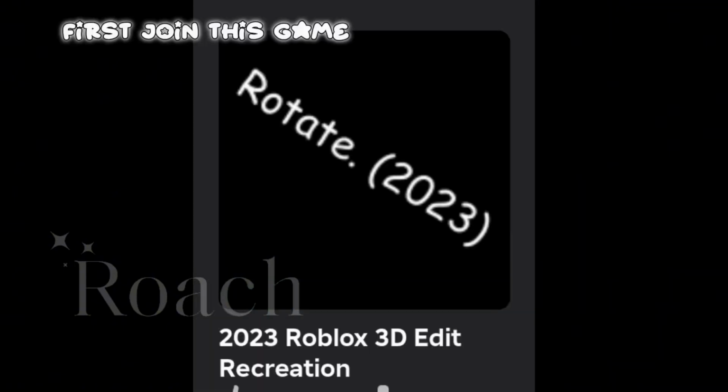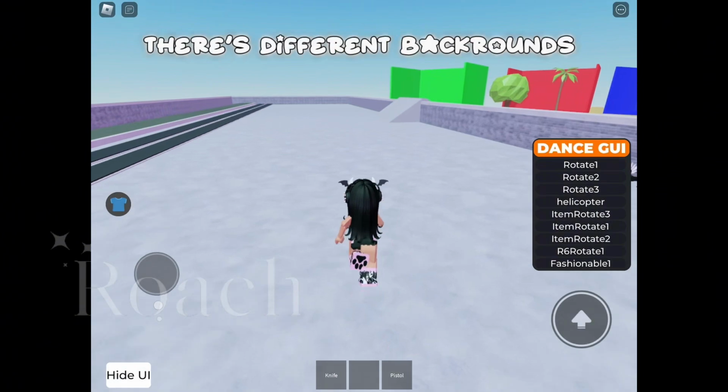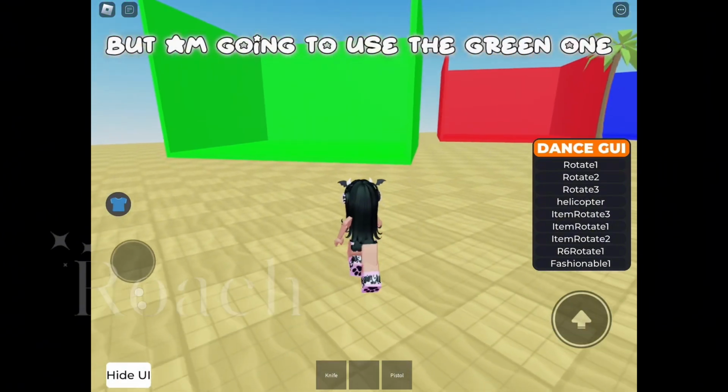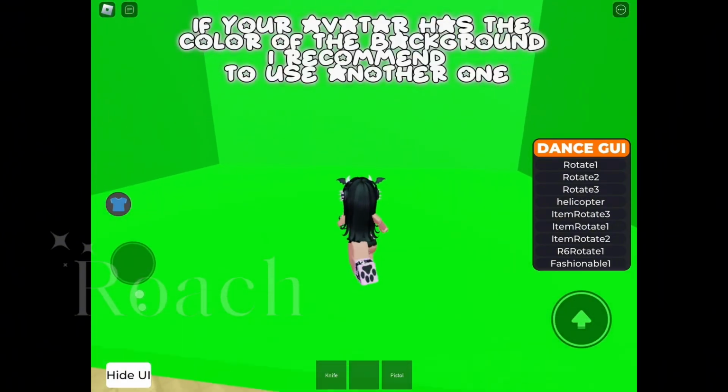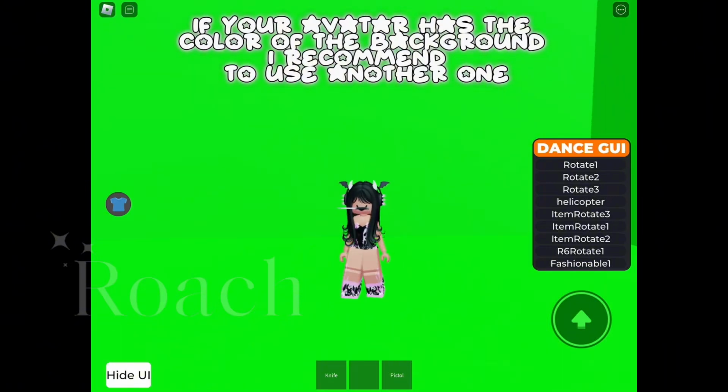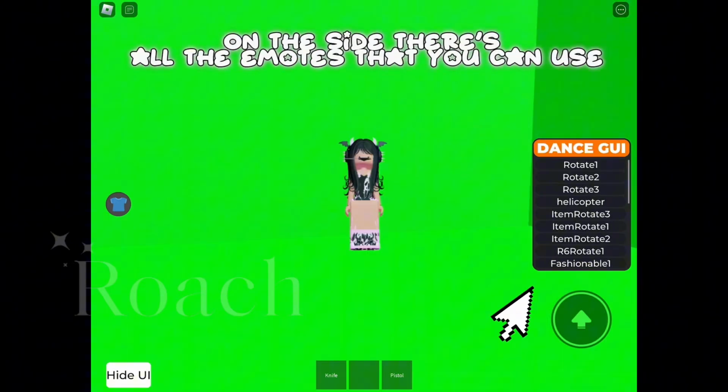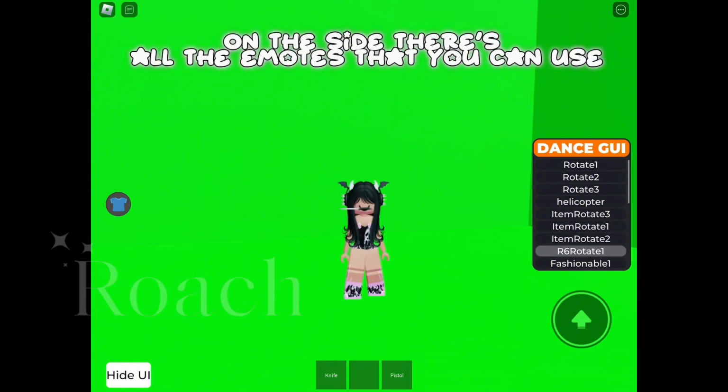First, join this game. There's different backgrounds, but I am going to use the green one. If your avatar has the color of the background, I recommend to use another one. On the side there's all the emotes that you can use.